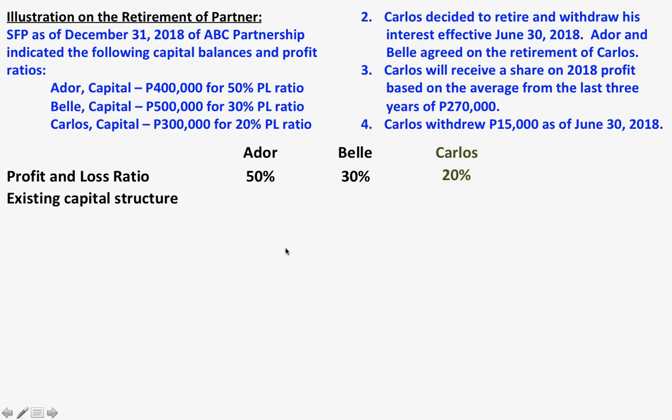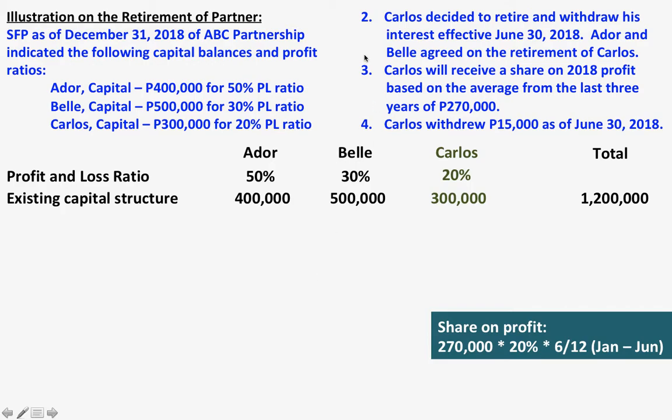And their existing capital structure, Adore 400,000, Bell 500,000, and Carlos 300,000, for a total of 1,200,000.